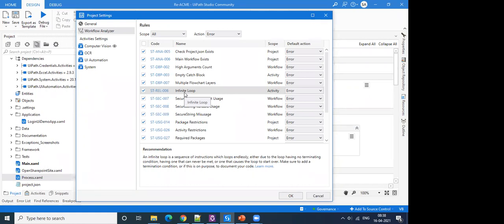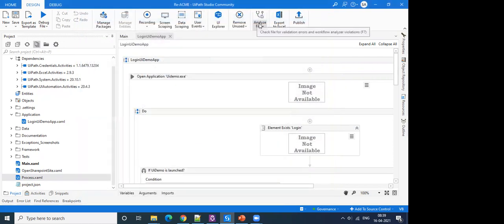And it can lead to consumption of resources for a longer period of time, making processes and systems unavailable for use. So this is also a kind of security issue which is related to availability of the system. This is also an important rule which we can enable, and maybe we can consider setting the default action as error to ensure it doesn't lead to such situations. Okay, so this is it for now for workflow analyzer.